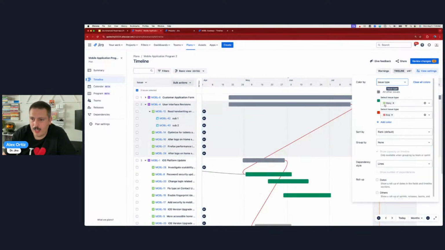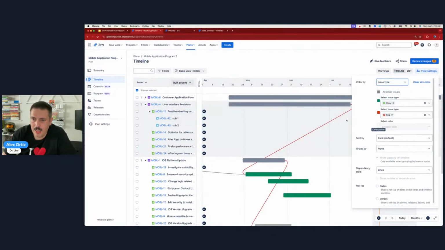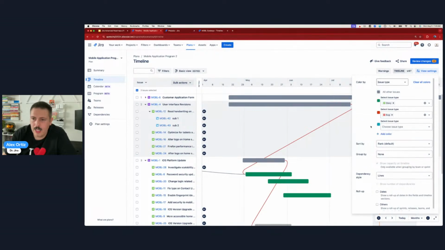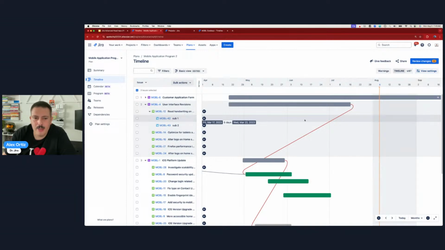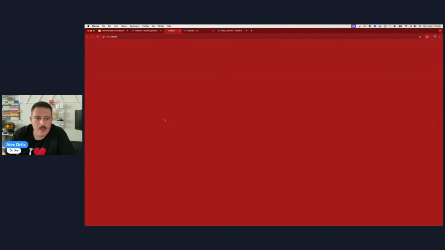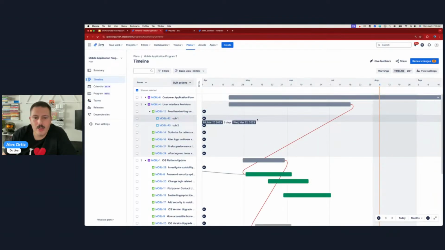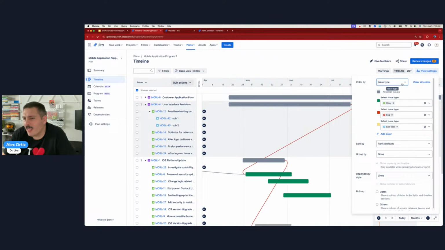So if I want to add a different color to the subtasks, I can say my subtasks are going to be, let's go yellow. So my subtasks are going to be yellow. So if I put dates on my subtask now, which now it doesn't want to, oh boy, come on. That's not what I want to do. Okay. Well, subtask would be yellow. In the interest of time, I don't have time to troubleshoot. So if it's here, you can do it. If it's not here, sorry, you can't do it.